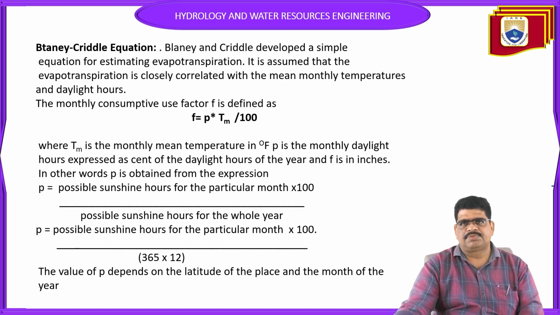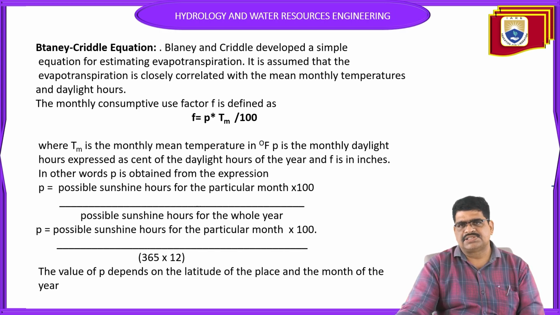The monthly consumptive use factor is defined as F is equal to P into Tm by 100. Here Tm is the monthly mean temperature in degrees Fahrenheit. P is the monthly daylight hours, how much daylight from morning to evening for each and every day is noted, and it can be converted for the year into inches.